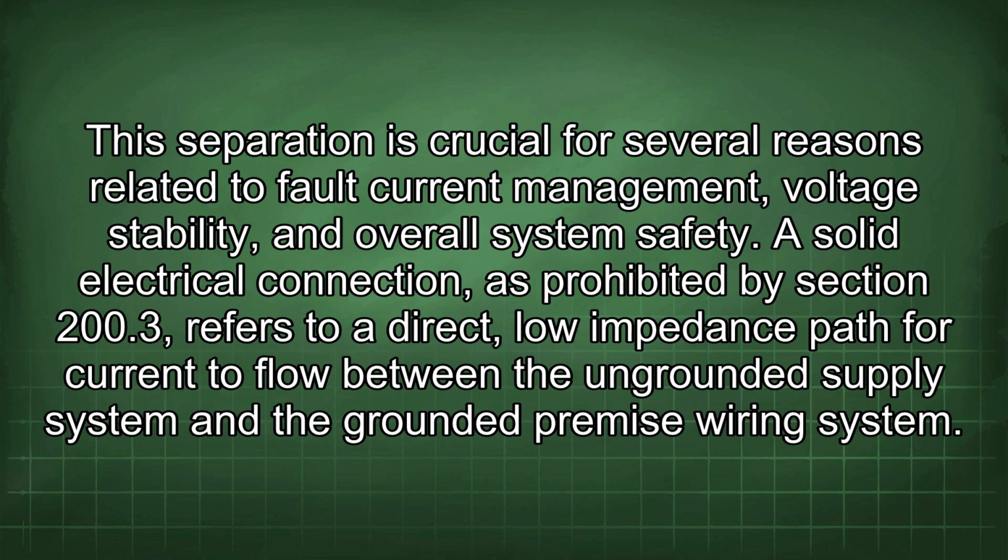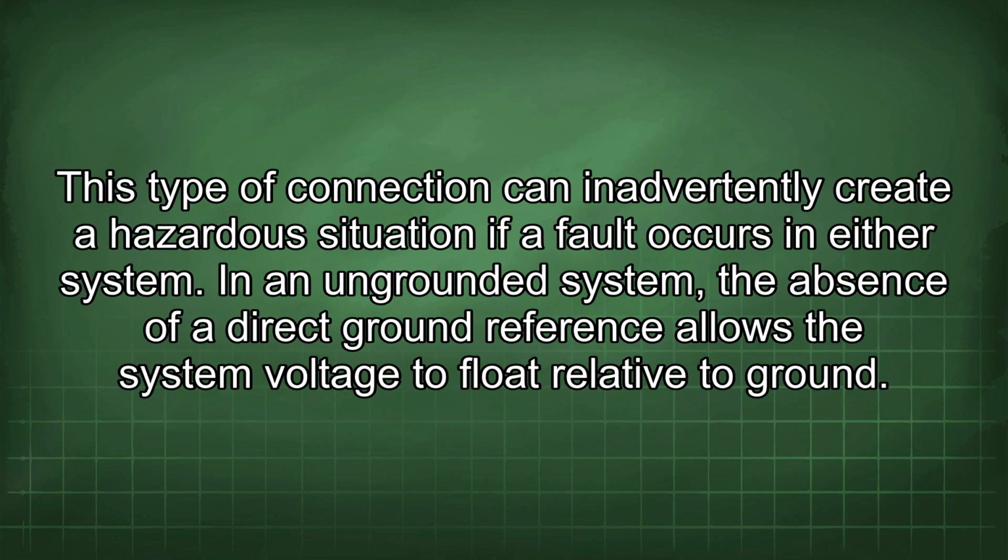A solid electrical connection, as prohibited by Section 200.3, refers to a direct, low-impedance path for current to flow between the ungrounded supply system and the grounded premise wiring system. This type of connection can inadvertently create a hazardous situation if a fault occurs in either system.